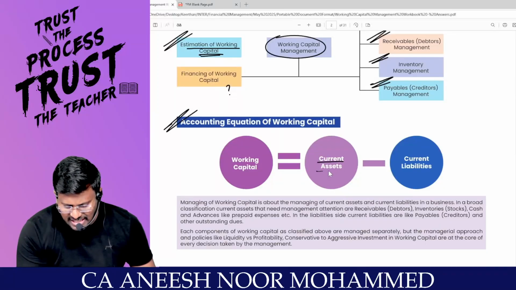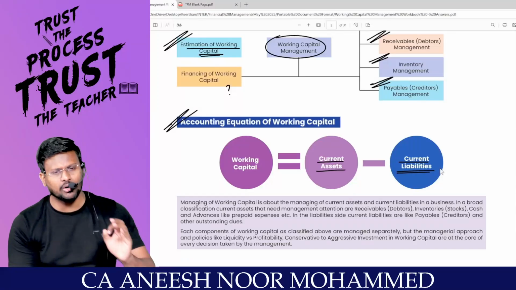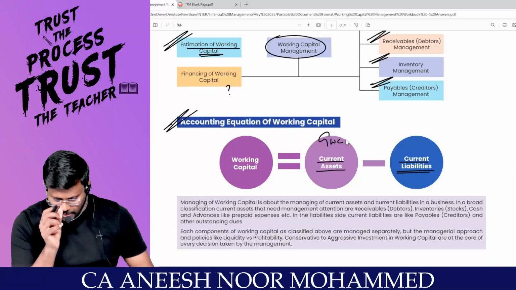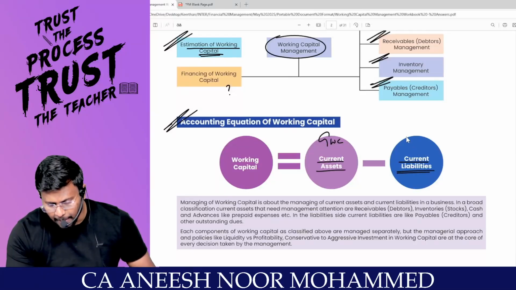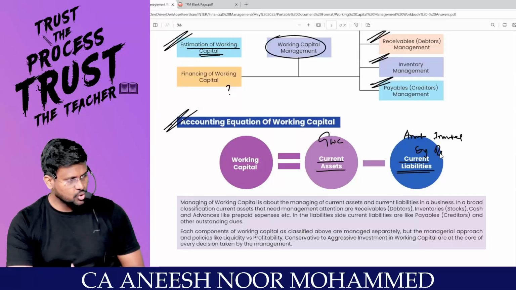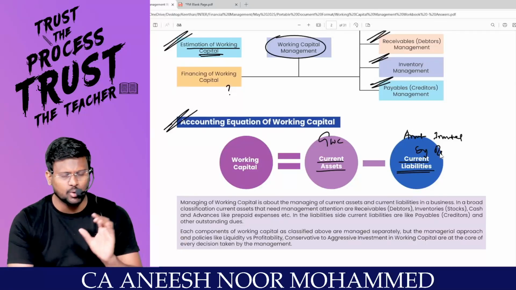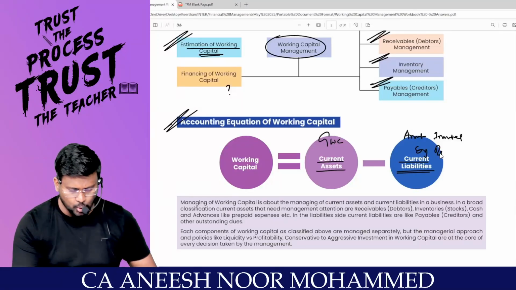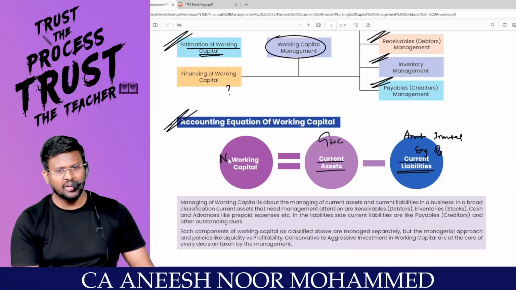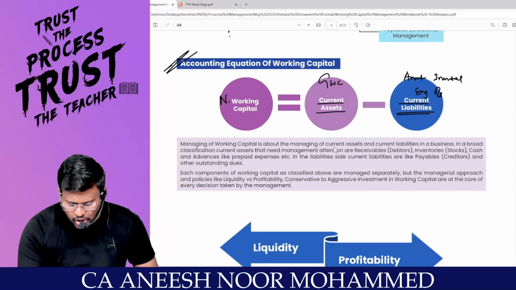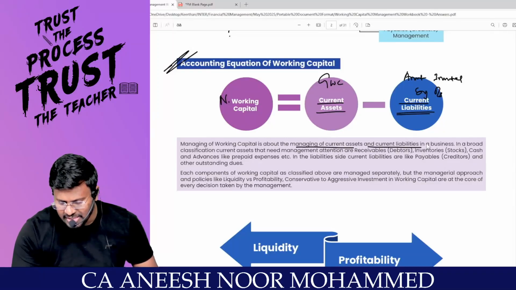What is the accounting equation of the working capital? Working capital means current assets minus current liabilities. That we already know. Current asset is the gross working capital, and current liability is the amount invested by outsiders in my business. So from the gross working capital required, if I reduce the amount invested by the outsider in my business, I will get the net working capital. So management of working capital is about managing current assets and current liabilities in a business.